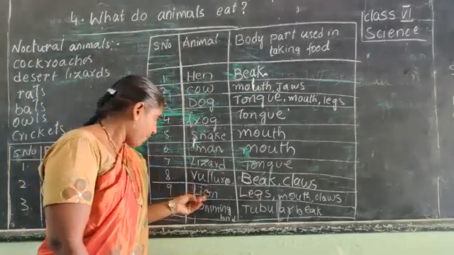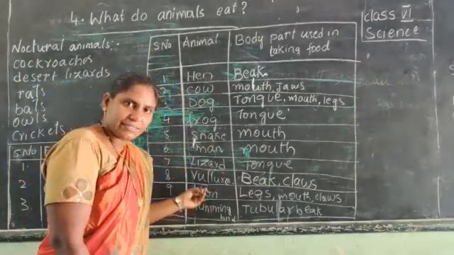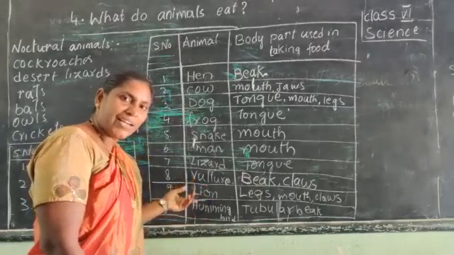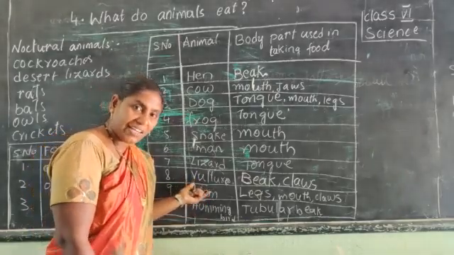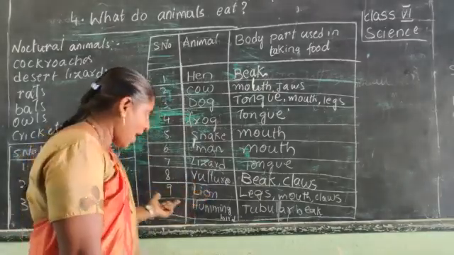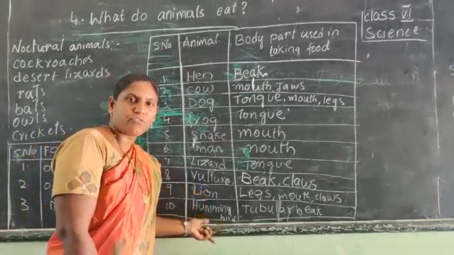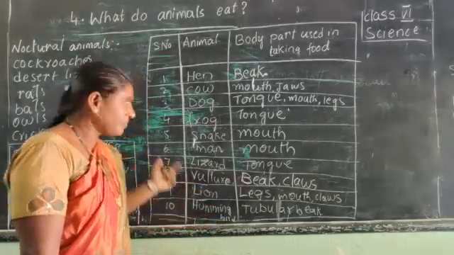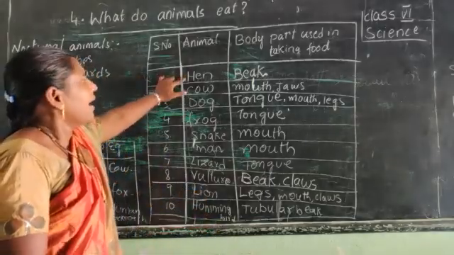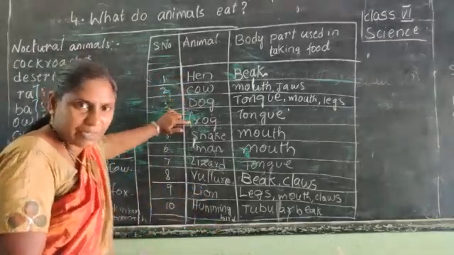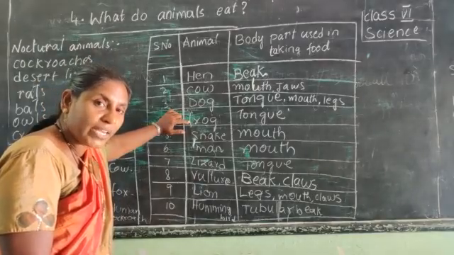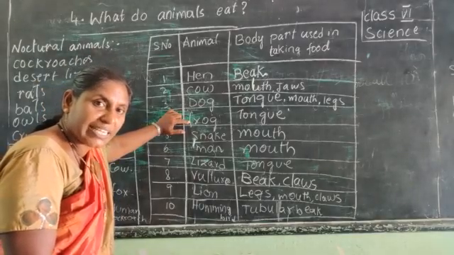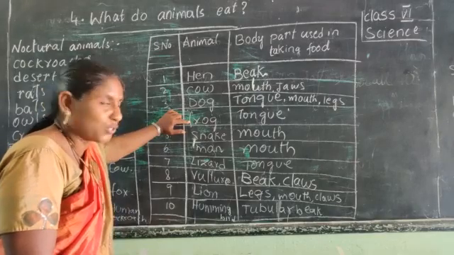Vultures. Then lion. Lion is a wild animal. We cannot see it in our surroundings. They are in forests. Hummingbird is one type of bird, the smallest bird. Here I have written some animals and birds. Let us see what body part they are using in taking their food.